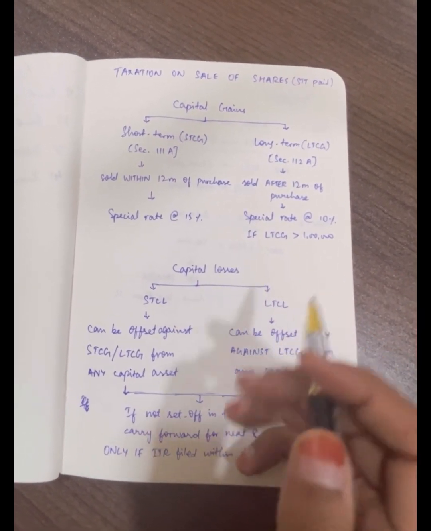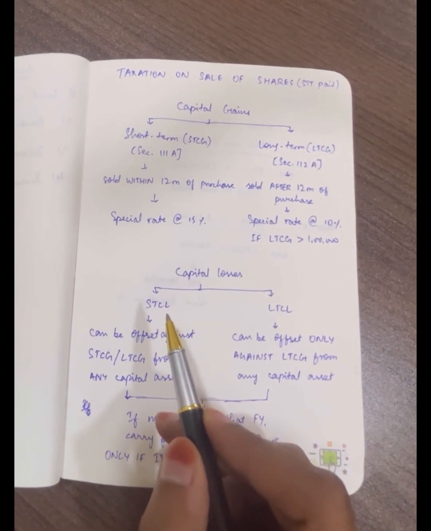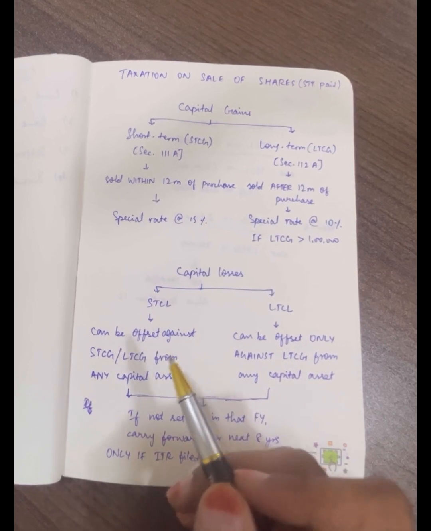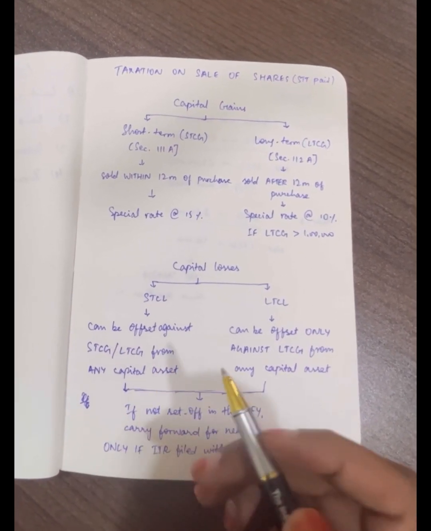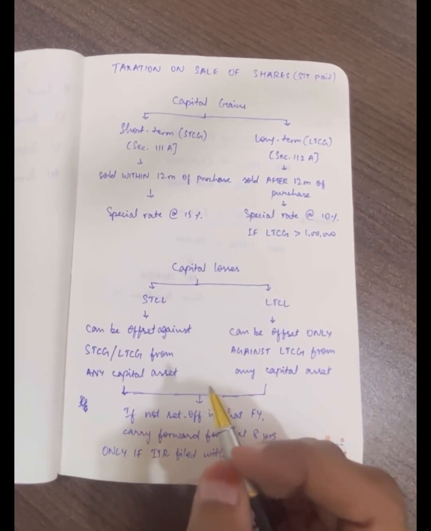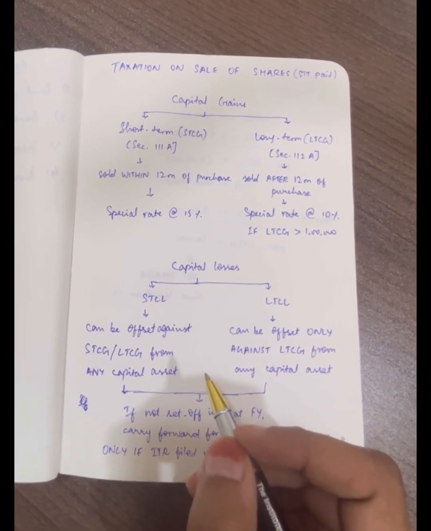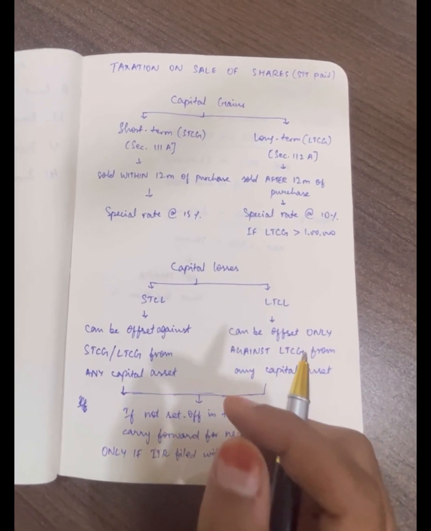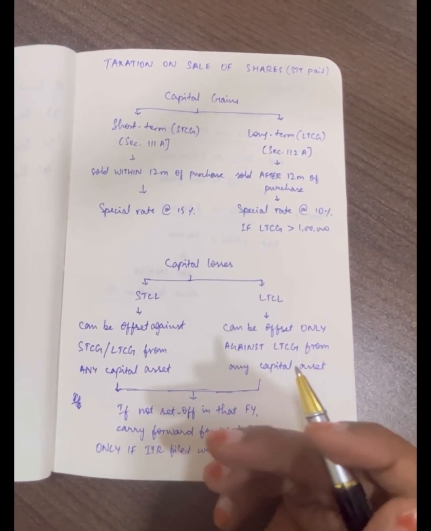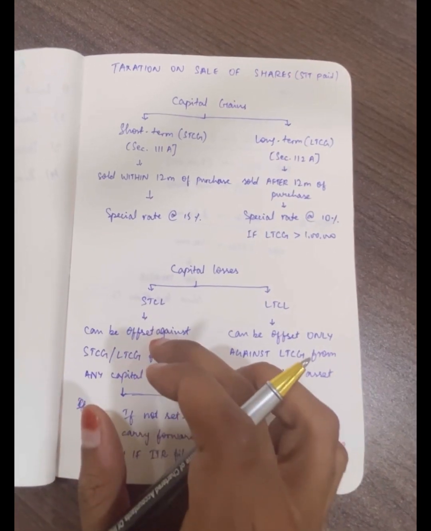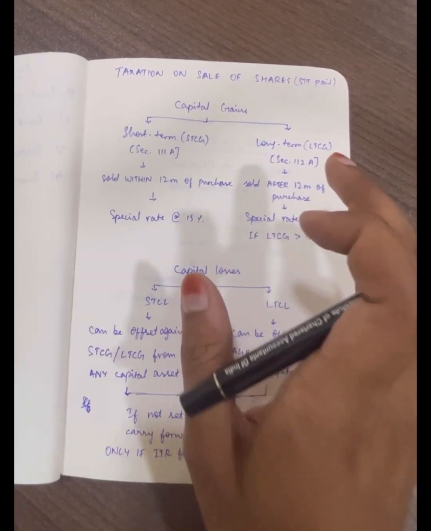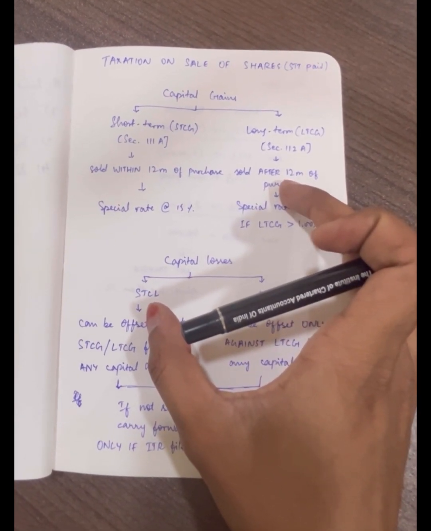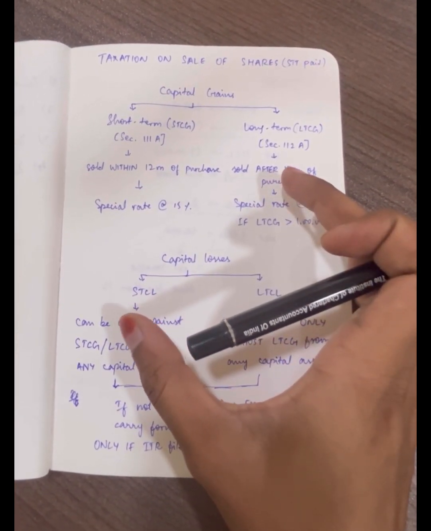Long-term capital loss, right? So now if you have made a short-term capital loss, it can be offset against short-term capital gain or long-term capital gain from any capital asset. Say suppose you have made a short-term capital loss of rupees 2 lakhs, and in the same year you have made a long-term capital gain of rupees 3 lakhs. So this short-term capital loss of 2 lakhs will be offset against the long-term capital gain of 3 lakhs, and the net capital gain for that year will be a long-term capital gain of rupees 1 lakh.